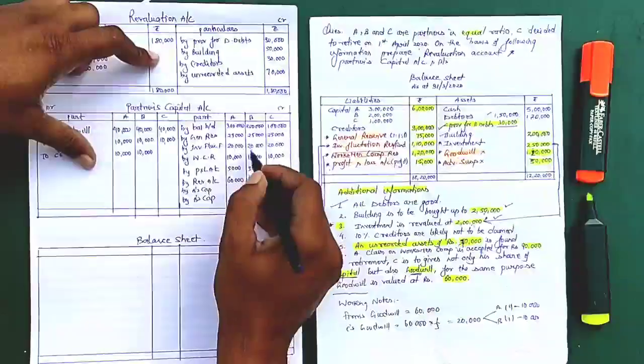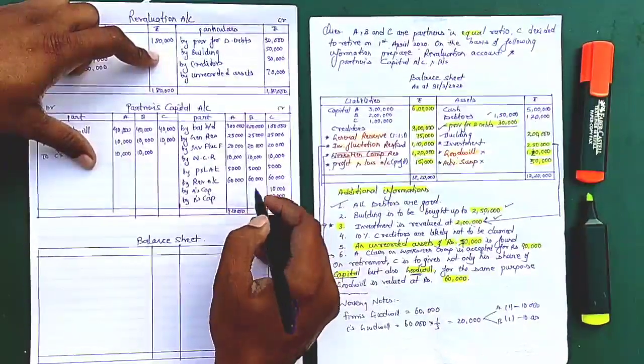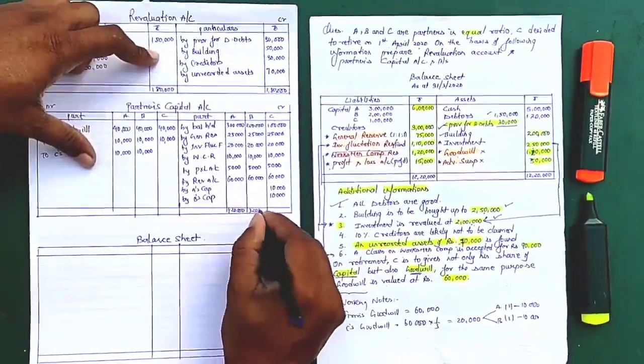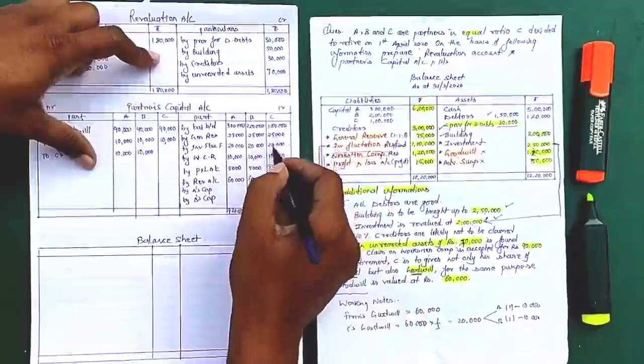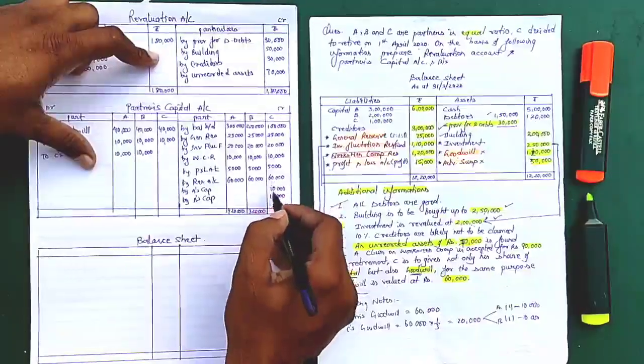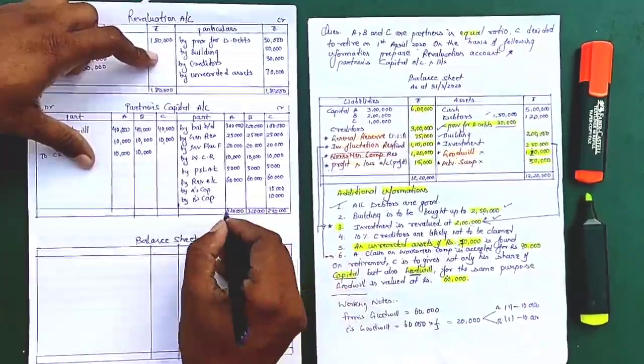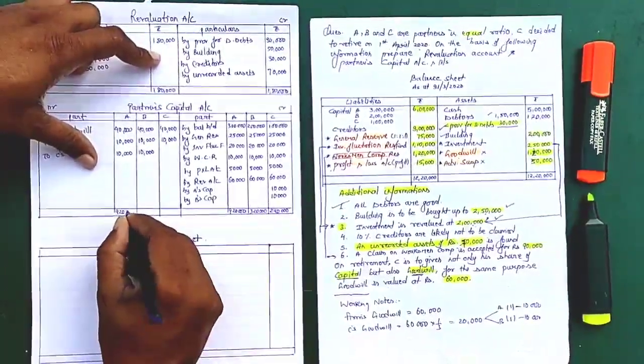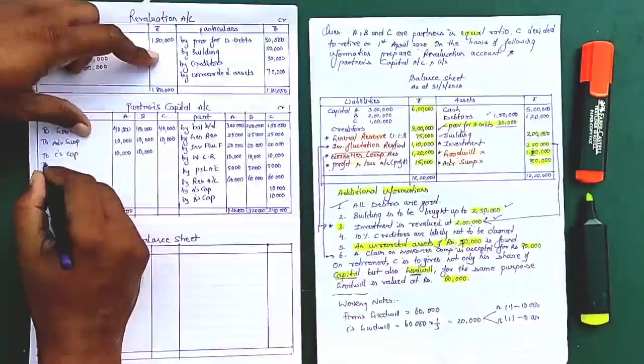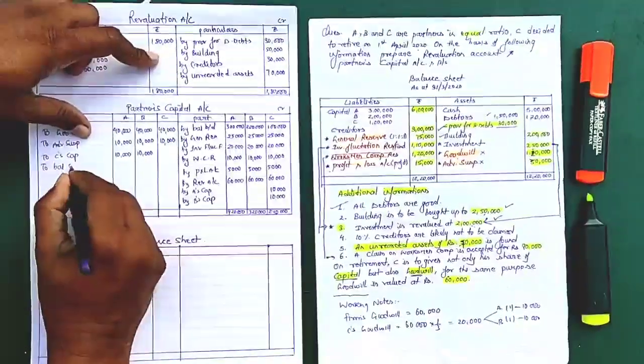Balance of this side is 3,20,000, and balance of this side is 2,40,000. So if this is 4,20,000, it should also be 4,20,000. Now we'll write two balance carried down.